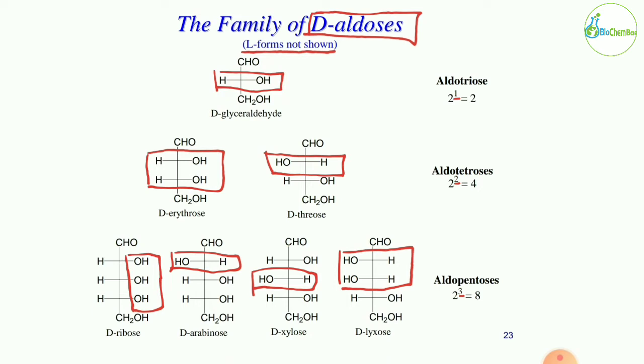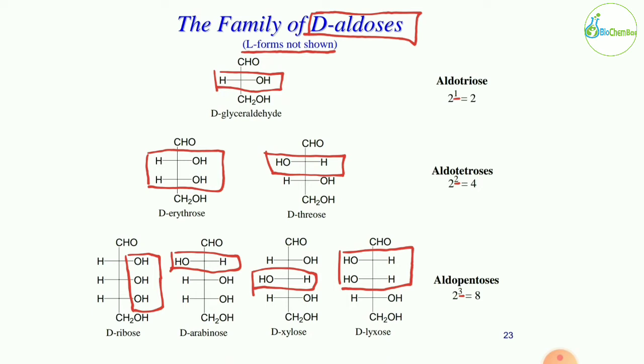So 4 carbons, and out of the 4 the number of chiral carbons present would be 2. How can we identify how many chiral carbons there are? If the total number is 4, then 4 minus 2 would be 2. Okay, so we have to subtract the functional group carbon and the last carbon, the CH2OH carbon. So in the tetrose, 4 minus 2 would be 2. So 2 chiral carbons are there.